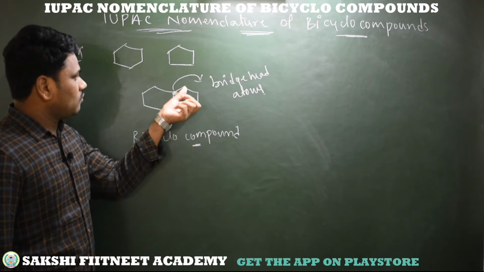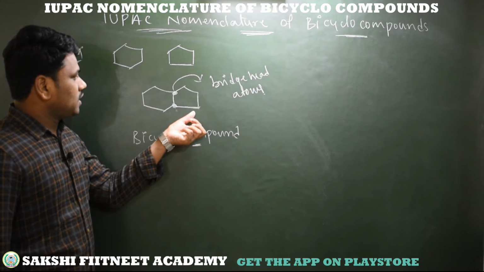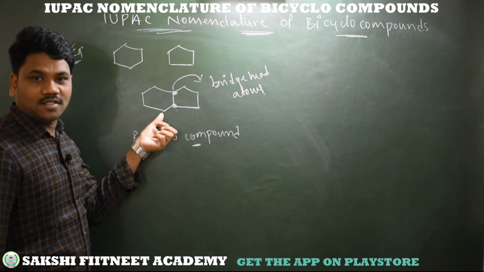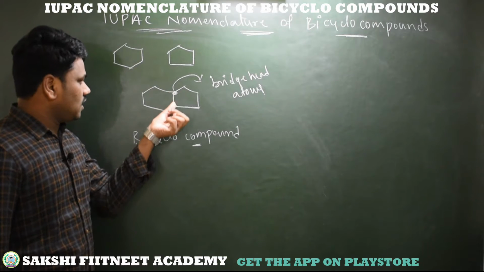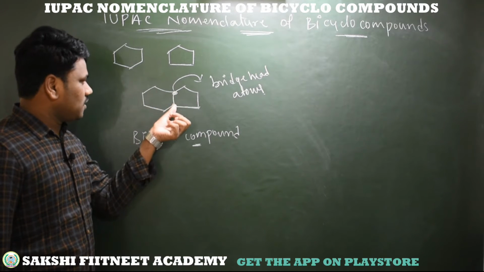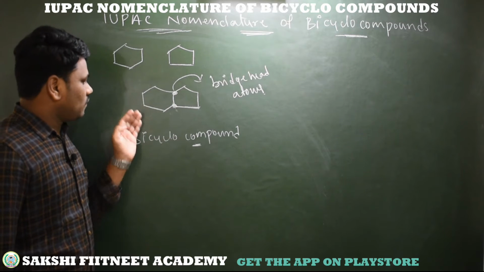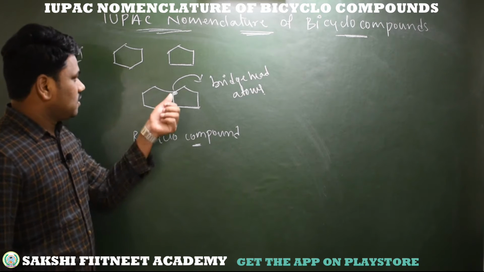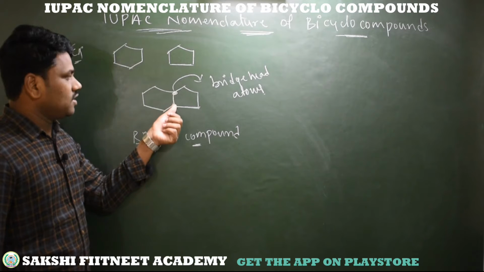In this bridge we have 3 carbons. And what about this bridge? 1 2 3 4 carbons. This is a bridge having 4 carbons. Along with this, in this direction, between carbon and carbon there are no carbons. So this bicyclic compound shows 3 bridges: this is one bridge, this is another bridge, and here we have another bridge.